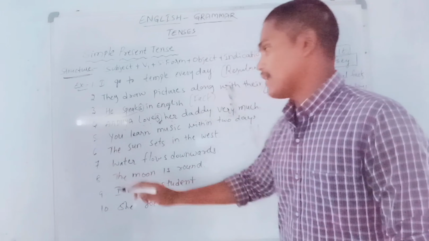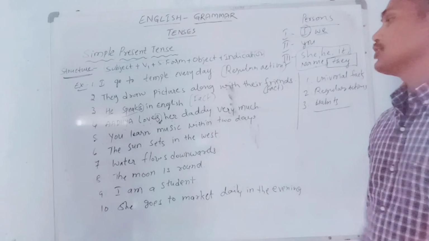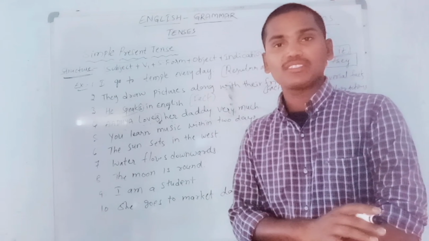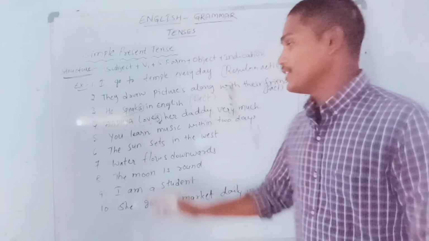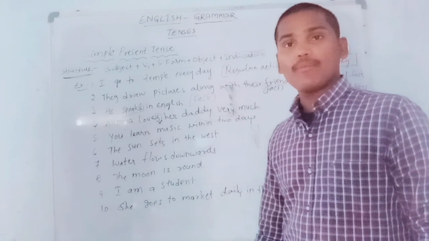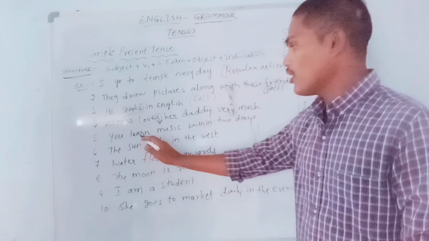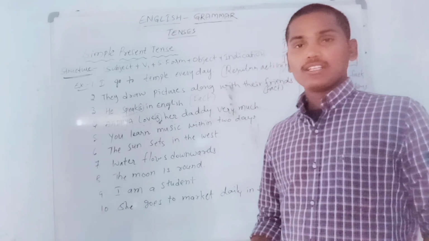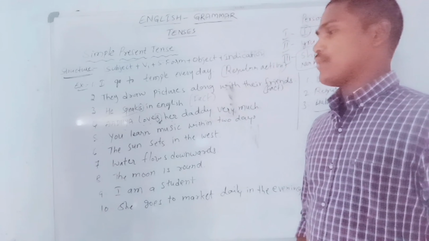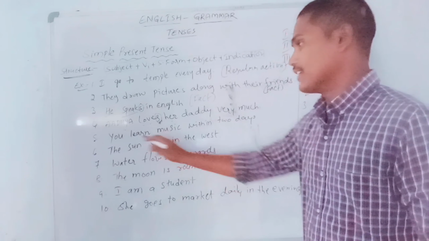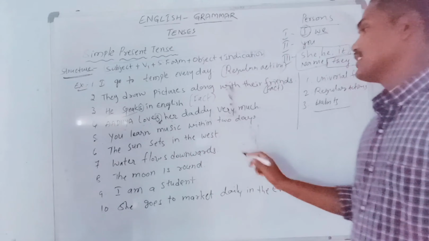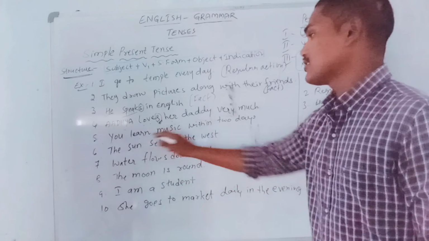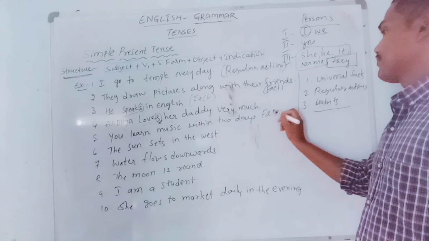Okay. Fifth example, you learn music within 2 days. This sentence started with you. You is not a third person singular subject. That's why we did not add S form to the verb learn. We only wrote learn, not learns. That is the main point we observe very carefully here. You learn music within 2 days. Next, sixth example, the sun. It is also a fact.